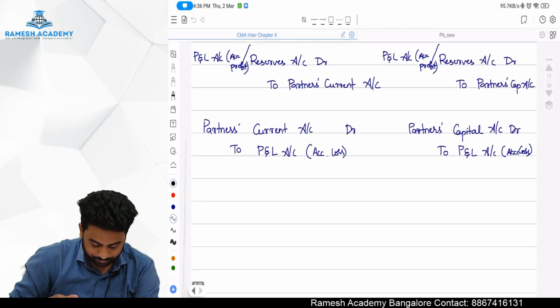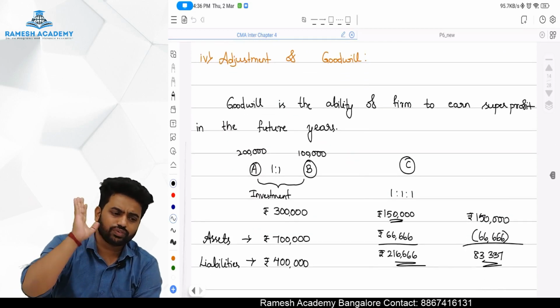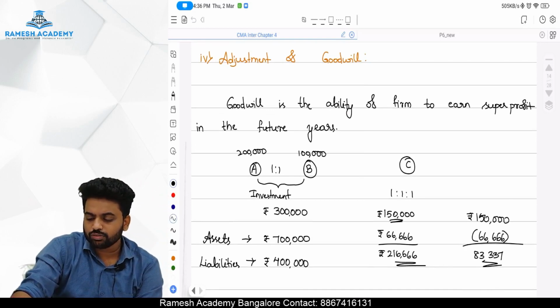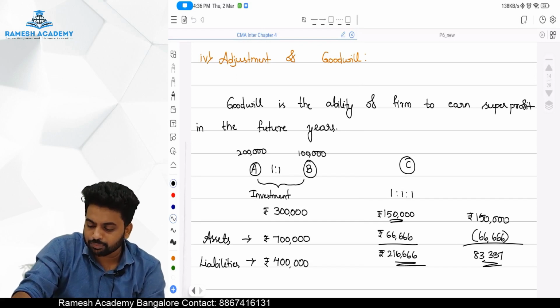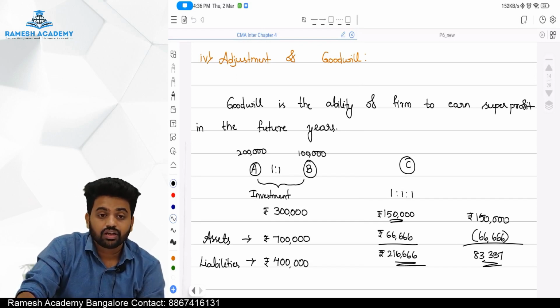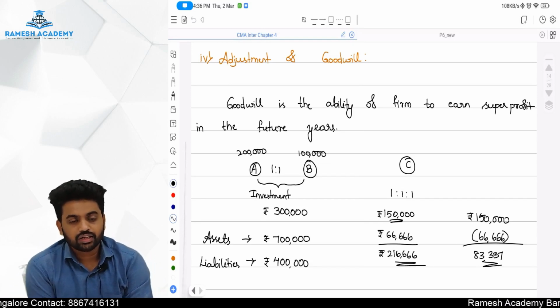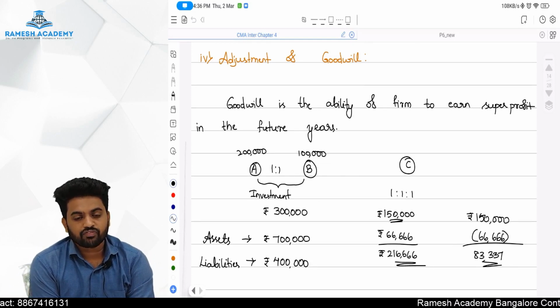Okay sir, done. Next one is goodwill. Very important concept of the partnership, which is goodwill. Sir, what do you mean by goodwill? Goodwill is nothing but the money which you are going to pay as a premium. It is a super profit. Goodwill is nothing but accumulated money of your super profit of future years.